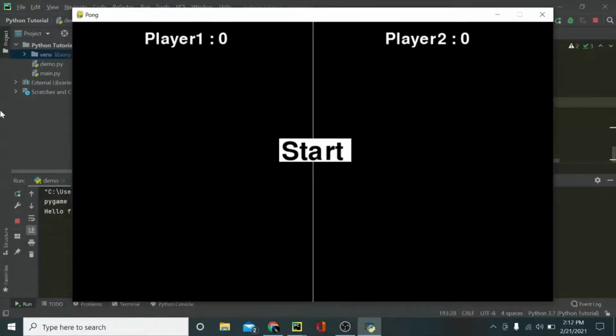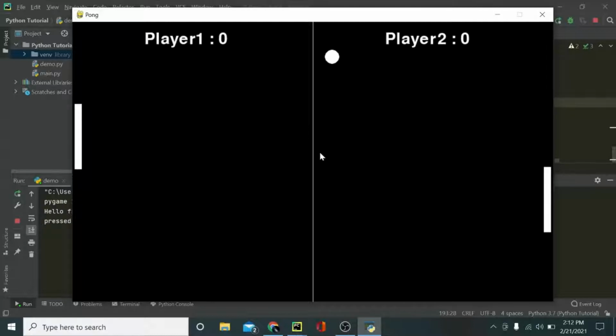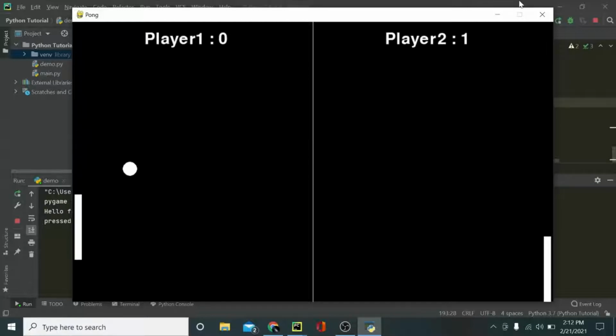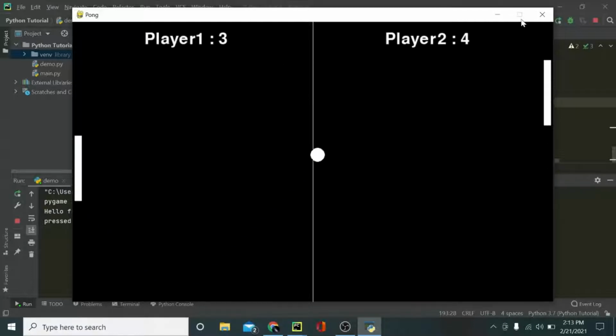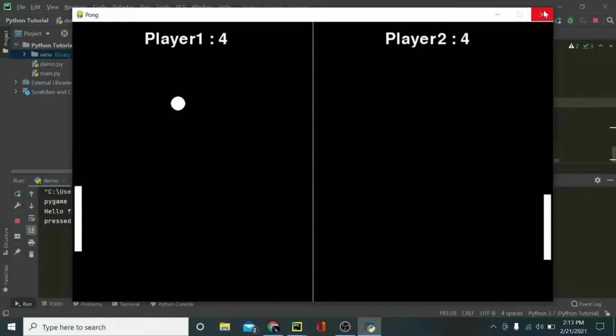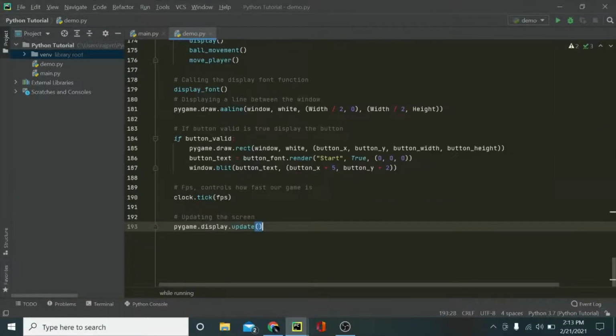So we have this window open right here. We have a score for two players, and of course two paddles. And then we have this button here, the start button. When you click on it, as you can see, you can play it. And when you miss the ball, it increases the score. So that is how our Pong game will work, and that's what we're going to build in this tutorial.